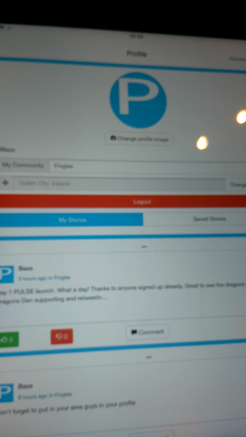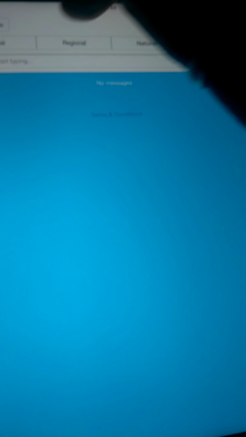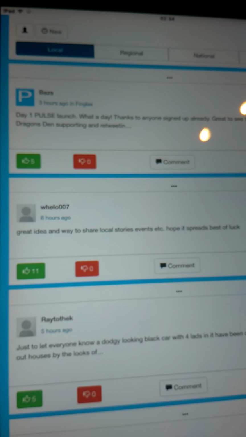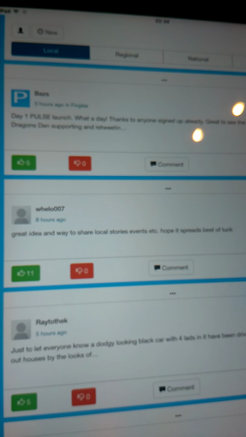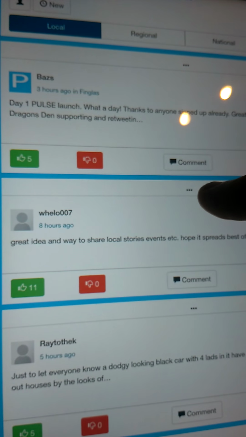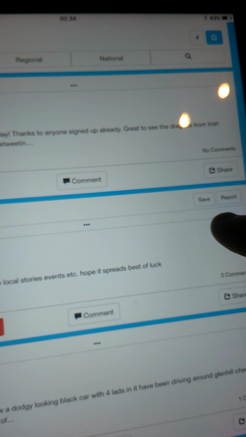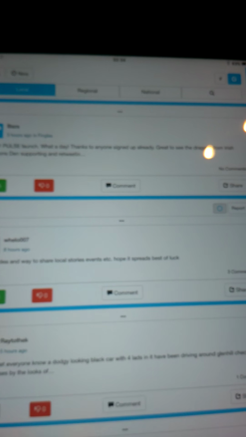Now, if I talk about saved stories, if I go back to the news feed and we find a story in the local, say, and I see Wheelo is putting up a story, I don't have time to read it, somebody's asking me about it. What I can do is I press the three tabs and you can see save comes up. I won't report them this time, but I'll save that.